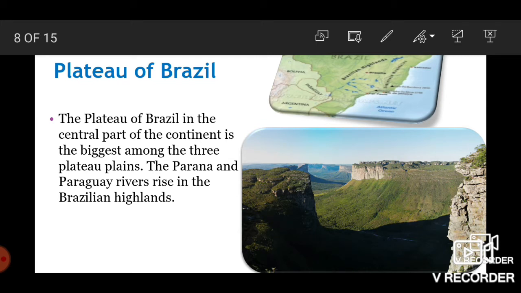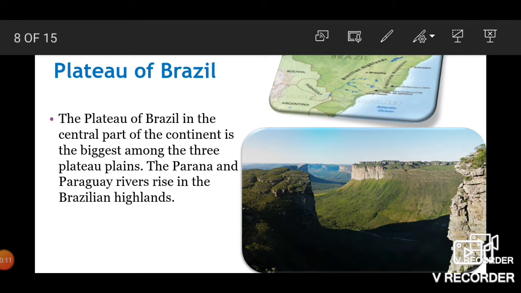Now let's see the similarities between these two highlands, the Guyana and the Brazilian Highlands. Both are the oldest highlands and they are made up of igneous rocks or deposits of sandstone, etc. Both the Guyana Highlands and the Brazilian Highlands are dissected hills.